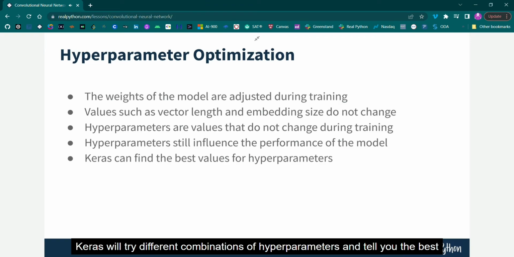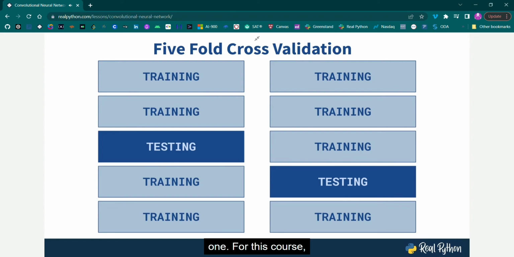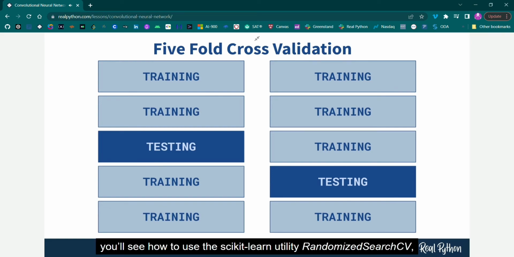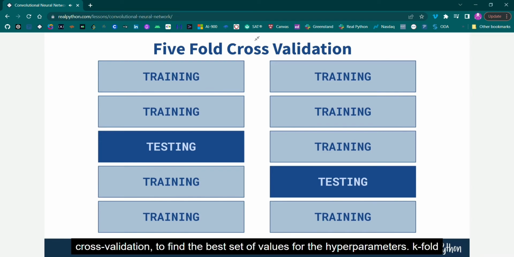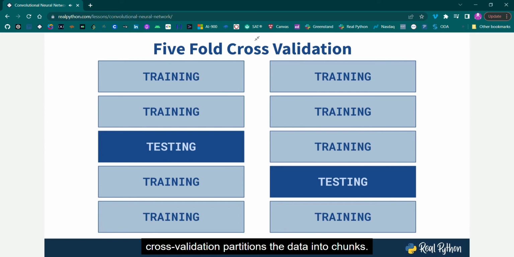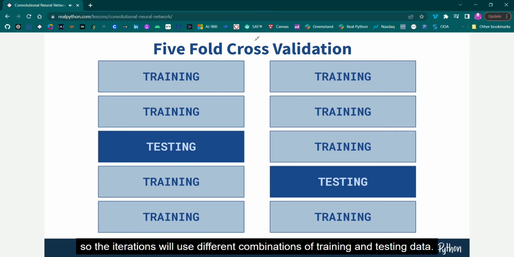Keras will try different combinations of hyperparameters and tell you the best one. For this course, you'll see how to use the scikit-learn utility, randomized search CV, in addition to k-fold cross-validation, to find the best set of values for the hyperparameters. K-fold cross-validation partitions the data into chunks. The number of chunks is the value of k. Here you can see an example of 5-fold cross-validation. On each iteration, a different chunk or fold will be used for testing, with the remainder used for training. So the iterations will use different combinations of training and testing data.